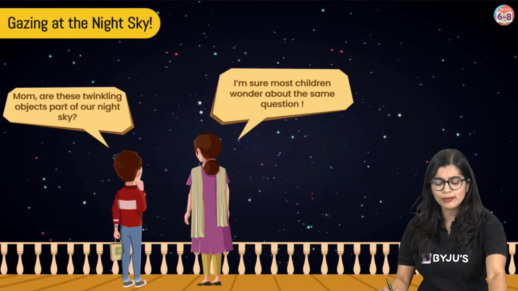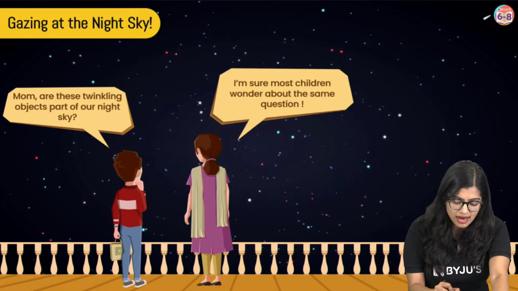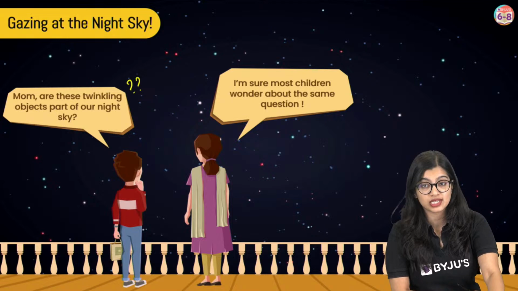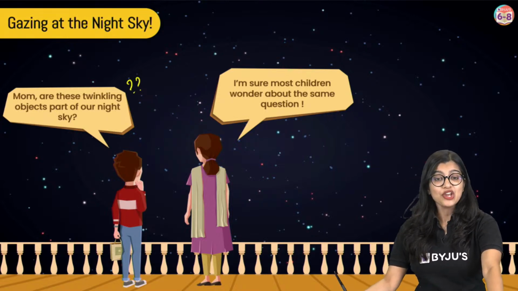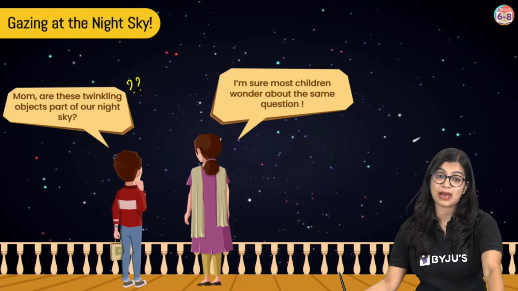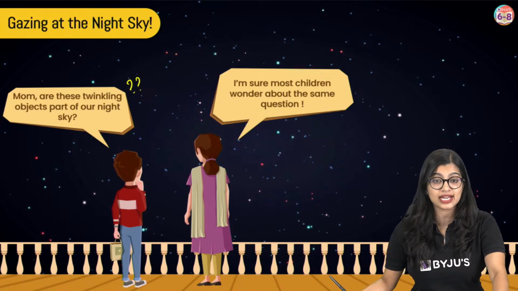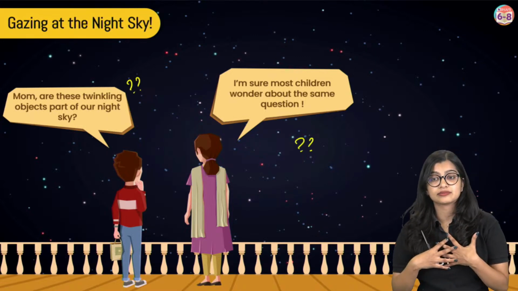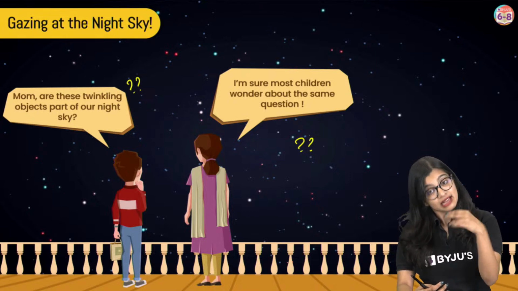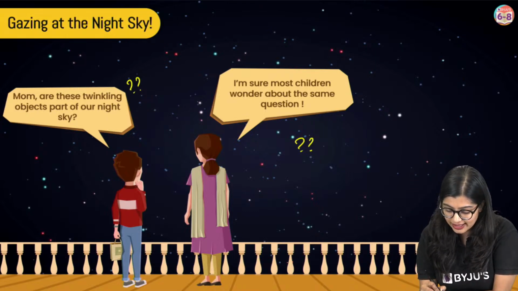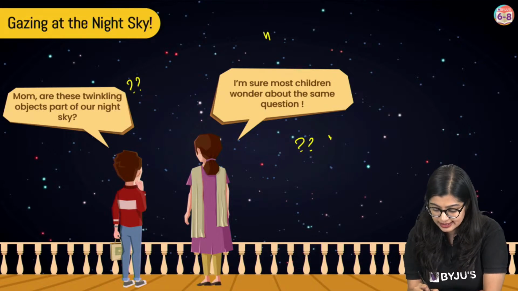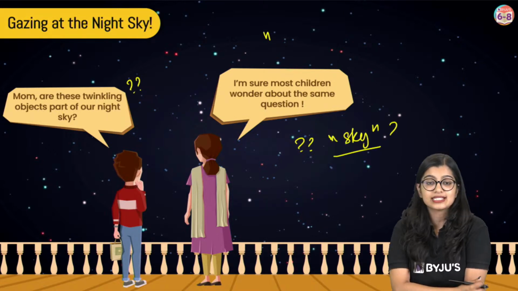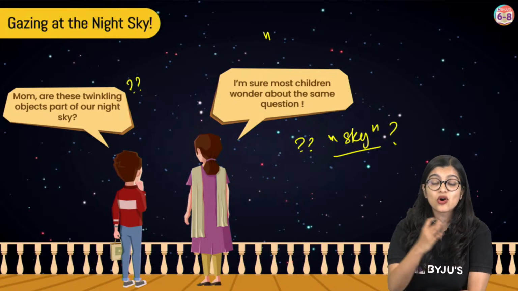So now, of course, if you go out there and you just stare at the night sky, you will see that there are so many twinkling objects. So what are these twinkling objects that we observe? Yes? So many of you here have given me the answers. Many of you are like, ma'am, it's stars, ma'am, it's constellations, right? But I have a bigger question for all of you. Is this part of our earth? Is this part of our sky? Let me ask you in that manner. Is this right here part of the sky? Yes or no?